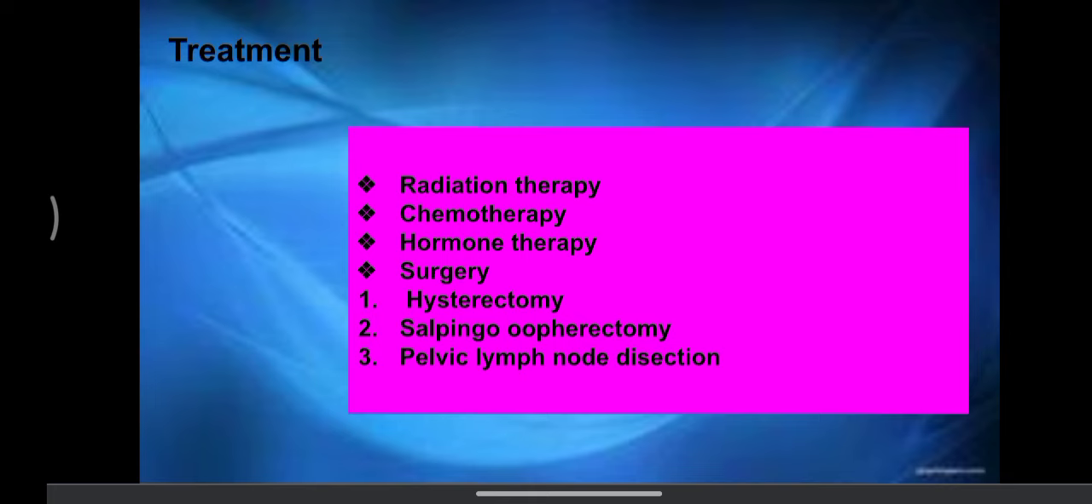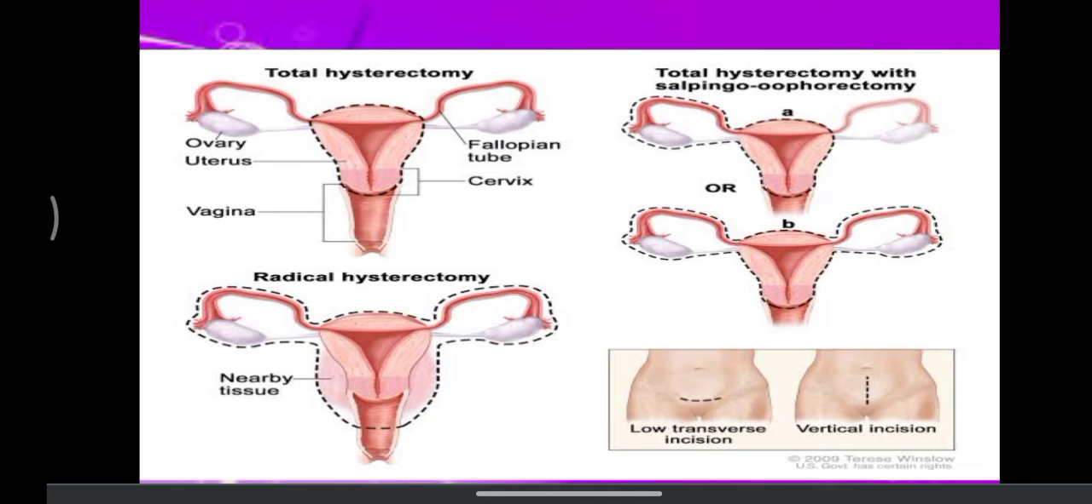See the total hysterectomy, how it is done in the picture. See total hysterectomy, radical hysterectomy, and total hysterectomy with salpingo-oophorectomy.